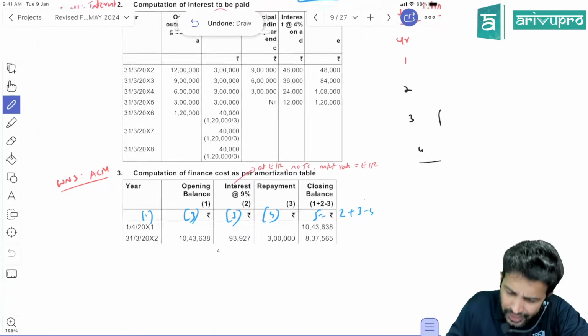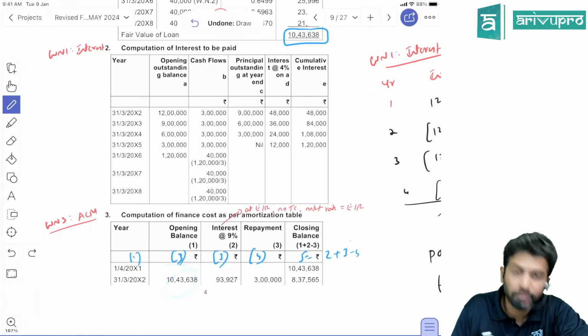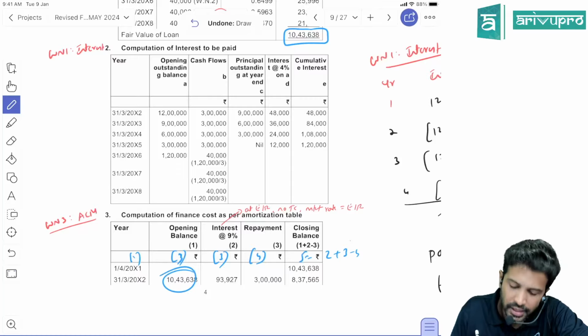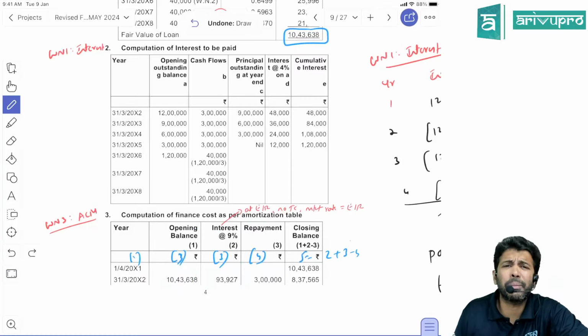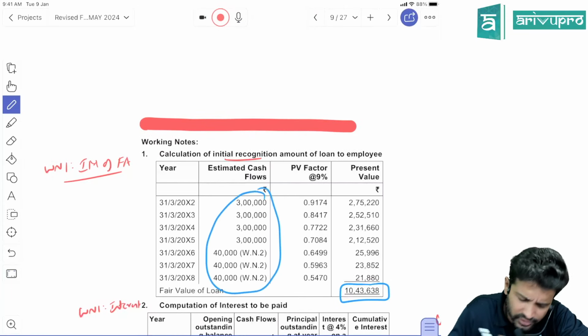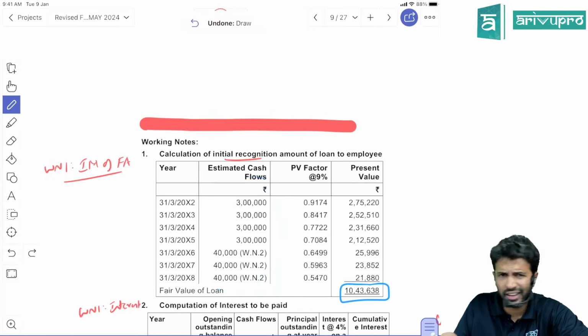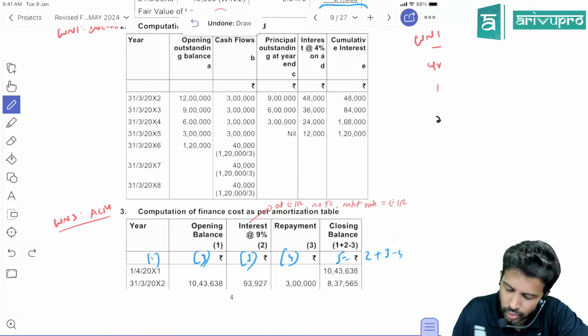So the initial opening balance of financial asset, we got it here, 10,43,638. Financial asset ka opening balance. On this, calculate interest at 9%, it will be 93. Receipt, repayment is what, sir? We already calculated. What is the cash flow? First year, second year, for all the 7 years, repayment is clearly given over here. First year 3 lakh. So these two added, minus 3 lakh, will give you the closing balance.